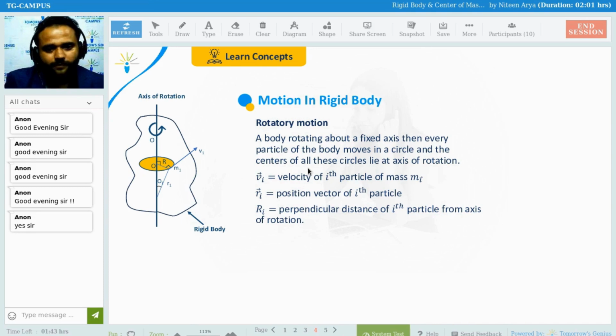So this is the axis of rotation. Rotatory motion means motion in a rigid body. Whenever you apply an external force, the motion in a rigid body is going to be rotatory motion. So what is rotatory motion? For a body rotating about a fixed axis, every particle of the body moves in a circle, and the centers of all these circles lie on the axis of rotation. That is rotatory motion. Suppose this is a rigid body, an unsymmetric shape. If I apply a force over here, it is going to rotate in this manner. Clear?